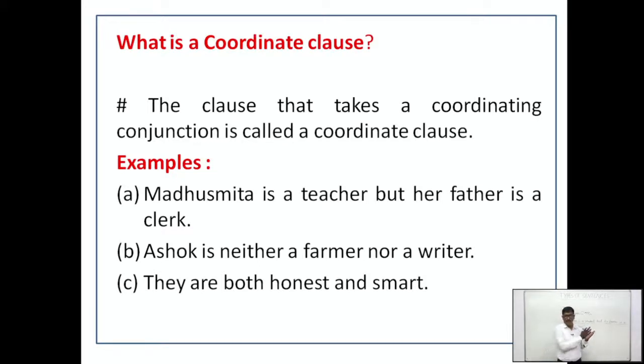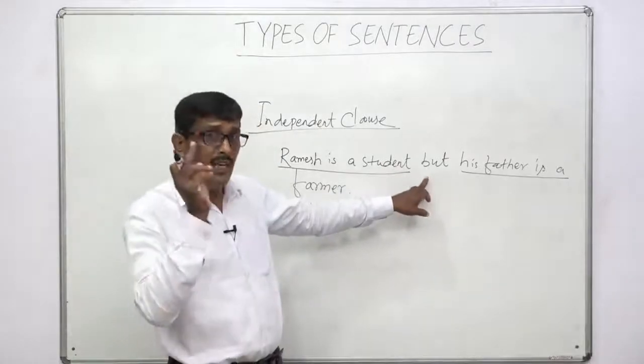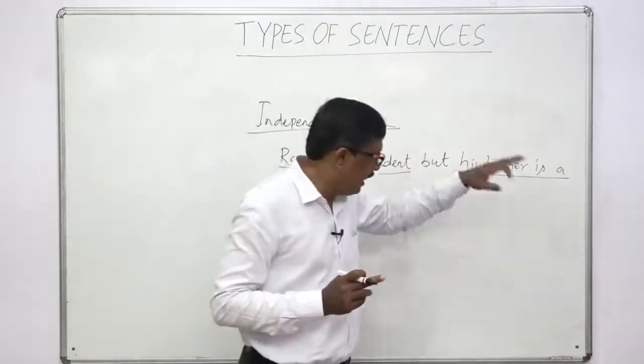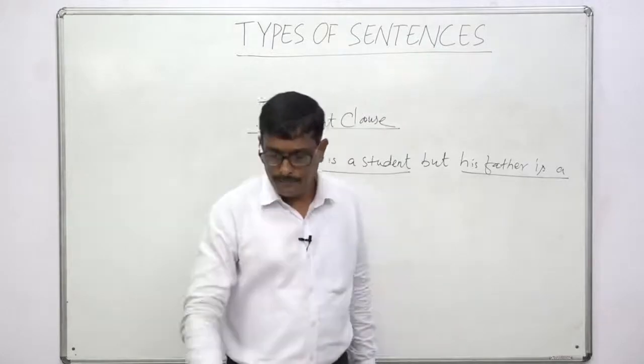That means they are honest and they are smart. Both the sentences are combined by using both and. So we can say it is a compound sentence. Have you understood coordinate clause? If there is a single conjunction, and after the single conjunction comes an independent clause, it is called a coordinate clause.